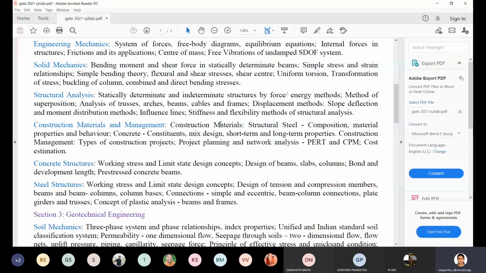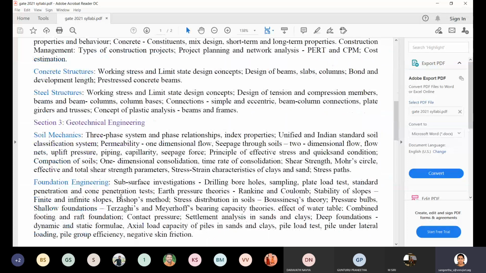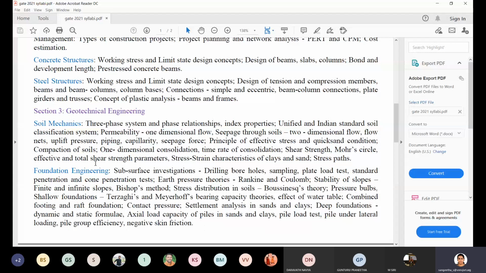You have to cover everything to secure full marks in structural engineering. Whereas in geotechnical engineering, you have only two subjects. One is soil mechanics or GTE 1, and the other is foundation engineering or GTE 2.